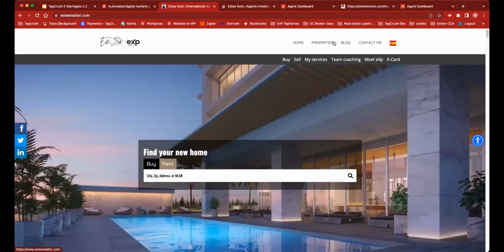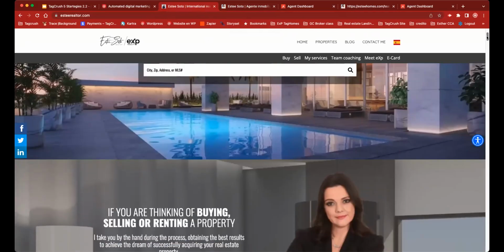But you see here: home, properties, blog, contact me, and the Spanish icon takes me here to home, team, properties, blog, contact. It's the same thing, and they look just the same. You see, I'm switching between one and the other, and they're just changing the text on the information.